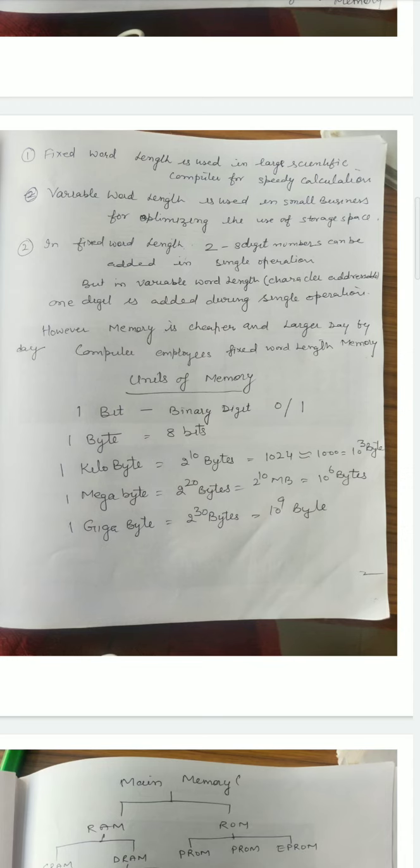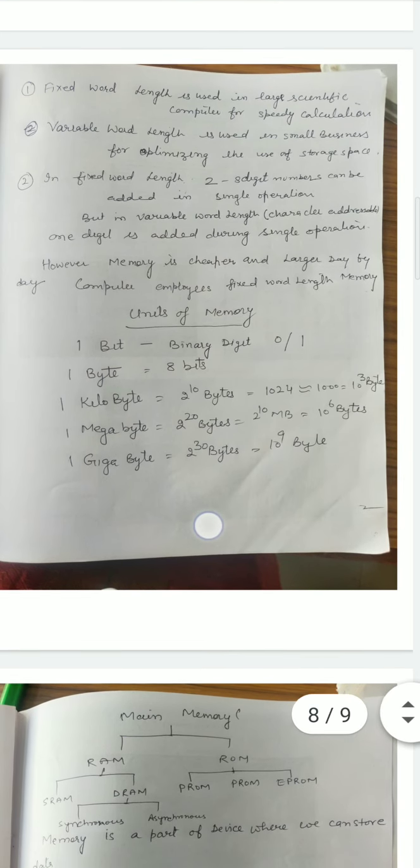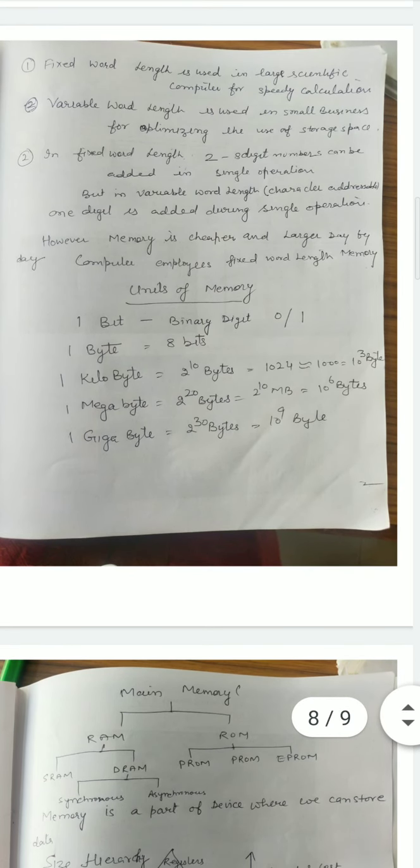On the other hand, with character addressable memory with variable word length, only 1 digit in each number is added during a single operation, and 8 steps would be needed to add two 8-digit numbers. Okay. Now this was the merit and demerit of fixed length and variable word length memory.